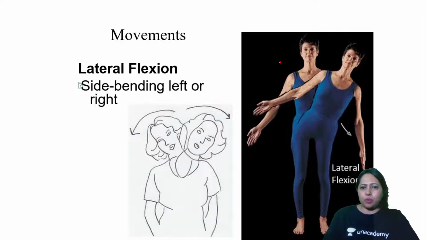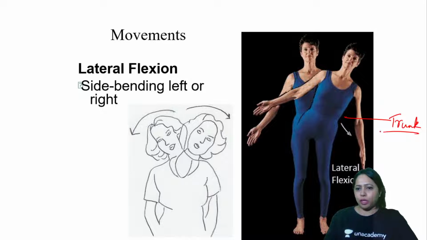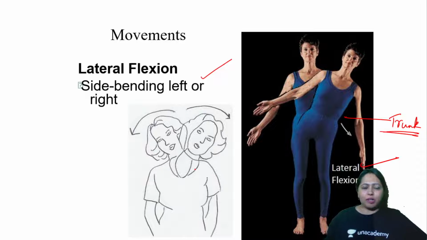And then you can also do flexion with your trunk region. You can do lateral flexion, on either side: right side lateral, left side lateral, and come back to the midline position. So side bending, right or left, is lateral flexion. You can do it using your vertebrae.